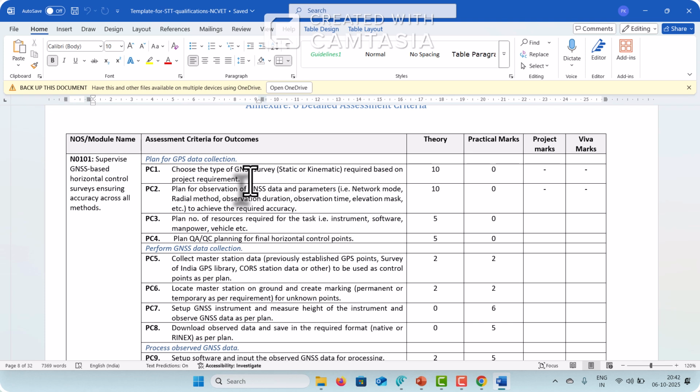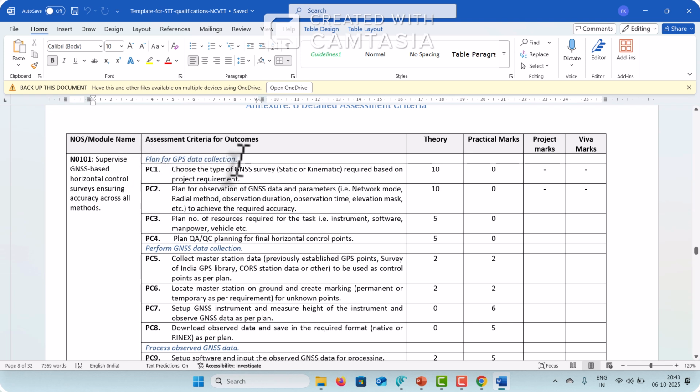That fulfills the requirement. And if someone goes for static, that is not a good answer. So that's how you have to have a question around that PC, to check the understanding, whether he has learned that performance criteria element properly, whether he is able to choose a particular GNSS survey required based on project requirement. All these things go the same way. This is one of them: PC1, PC2, PC3.